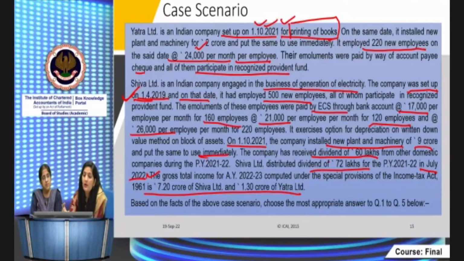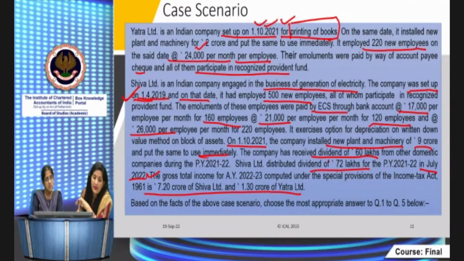Here the employees were employed in 2020-2021, so this condition the company is not meeting. The company will be eligible in the succeeding years, of course, in respect of those employees. But for the previous year 21-22, Yatra Limited would not be eligible to claim the deduction under section 80JJAA in respect of these 220 new employees, since they were not employed for 240 days or more during the previous year.